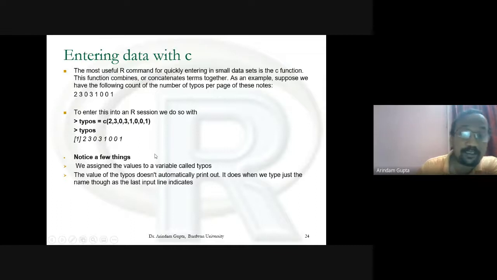Notice a few things. We assign the values to a variable called typos. The value of typos does not automatically print out. When you run this line, then these will not appear. It does when we type just the name of the variable, though, as the last input line indicates.